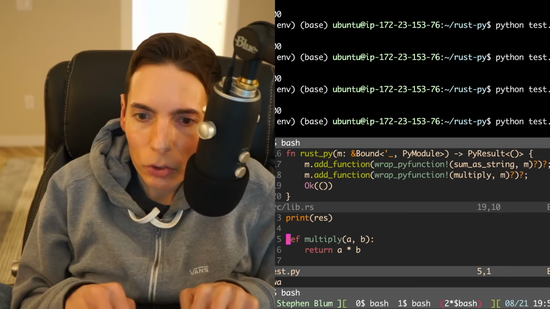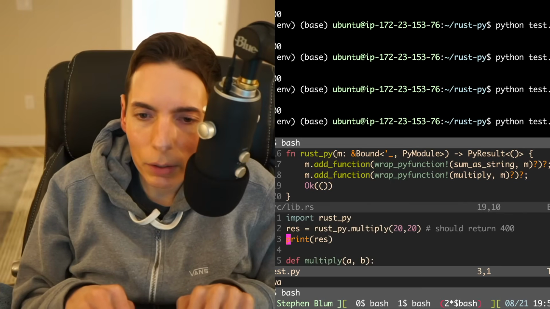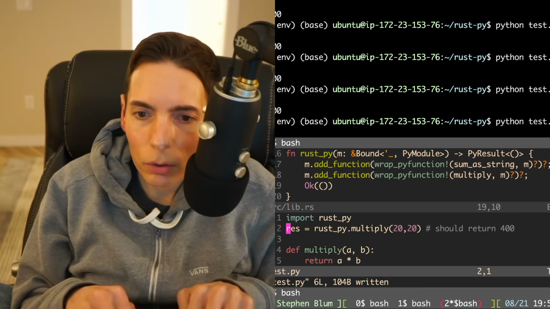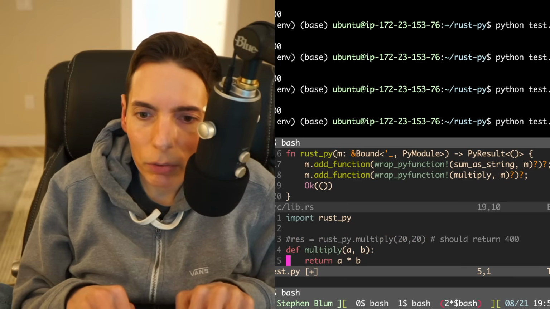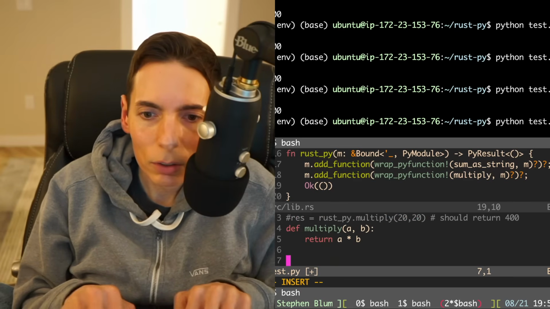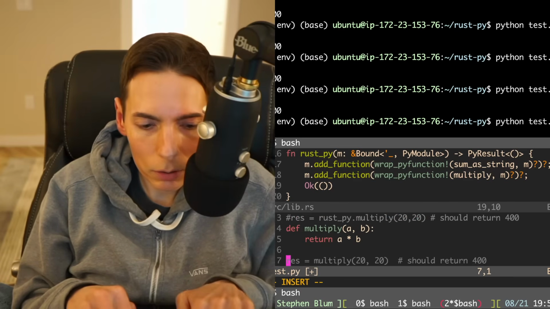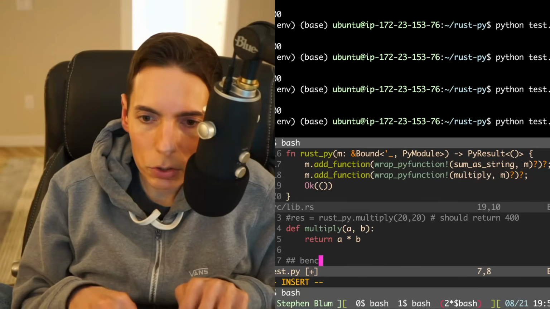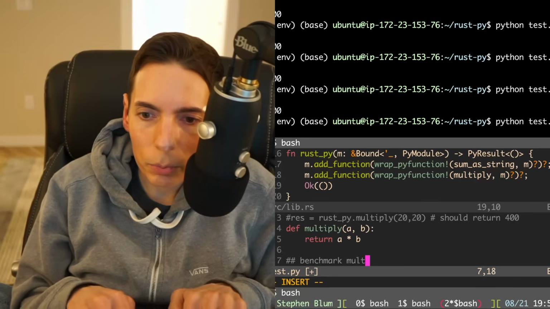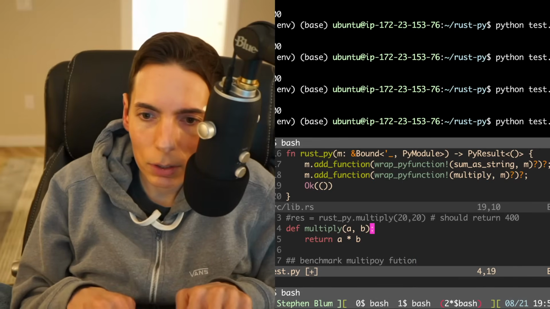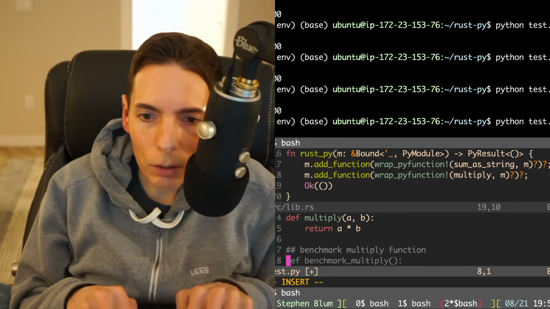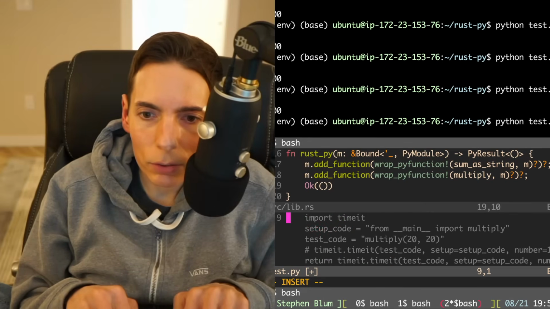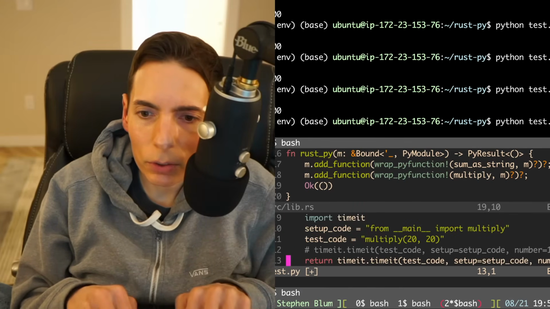Okay, so here we go. Let me get rid of that. We've got the Rust multiplication and the Python multiplication. So let's benchmark the multiply function. Let me make sure to get this right. We do that with a for loop. Well, I guess we could do it like this. All right, let's see if that works.